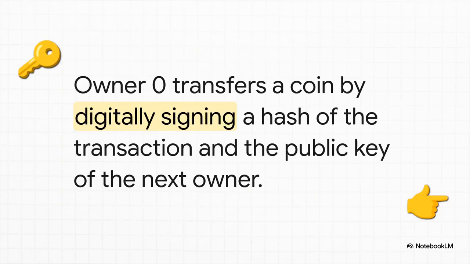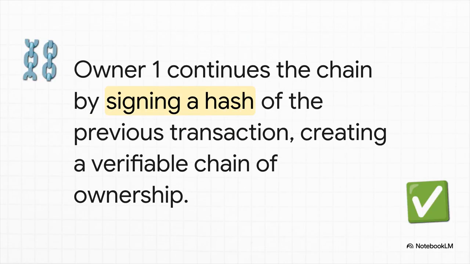Let's walk through a quick example. Let's say owner 0 wants to send their coin to owner 1. They create a transaction that says, I, owner 0, am giving this coin to owner 1. Then they use their secret private key to create a unique digital signature on that message, and that signature is undeniable proof that they, and only they, authorized this transfer. And this process just keeps on going. When owner 1 wants to send the coin to owner 2, they do the exact same thing, digitally signing it over. The cool part is that anyone, anywhere in the world, can look at this chain of signatures and mathematically verify every single transaction, all the way back to the very beginning, to confirm the valid chain of ownership.